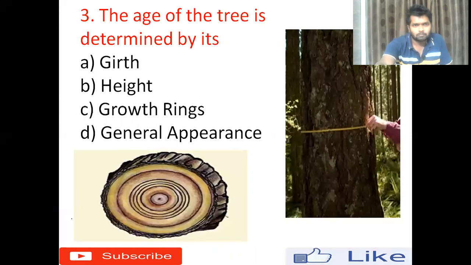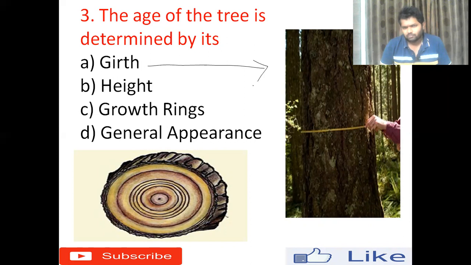Next question. The age of the tree is determined by its option A, girth, option B, height, option C, growth rings, option D, general appearance. What is girth? Girth is the outermost size of the stem or the trunk of the tree, and you can see the image I have attached here.